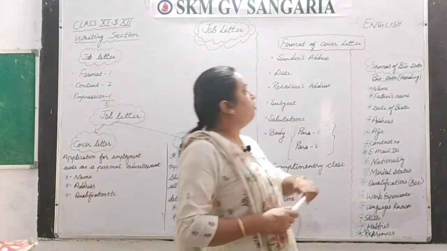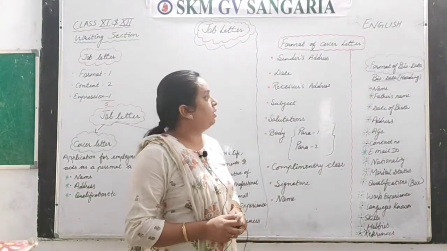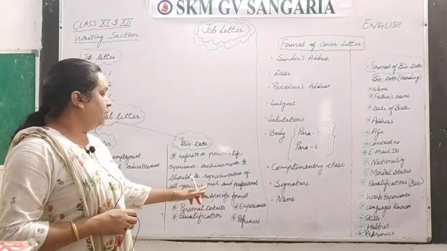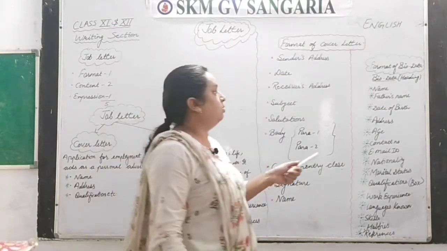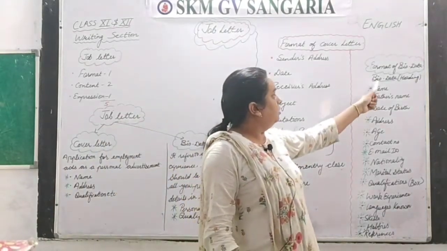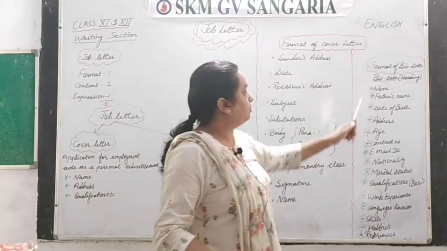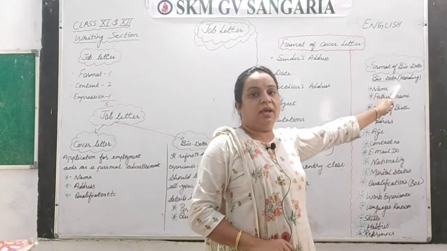Next is the format of the biodata. What are the things you have to keep in mind while writing the biodata? As we have read, it carries both your personal and professional details. So you need a heading, Biodata, in the center of your page. This word acts as a heading.